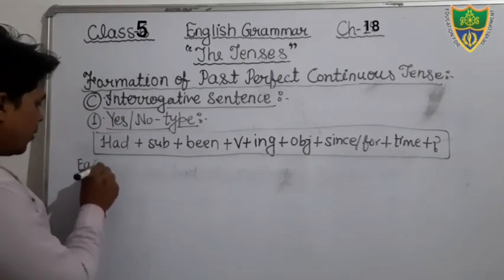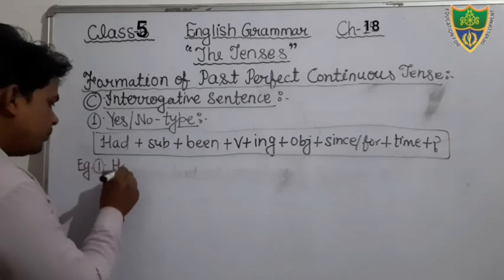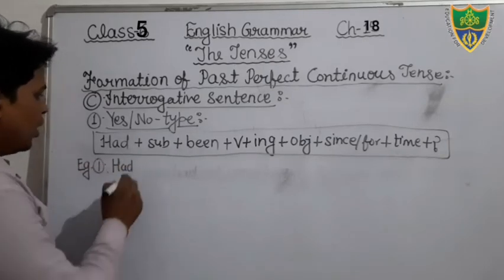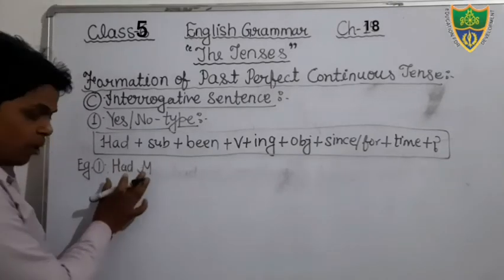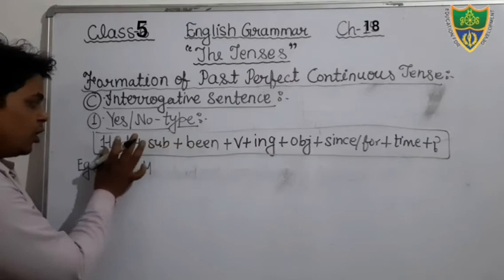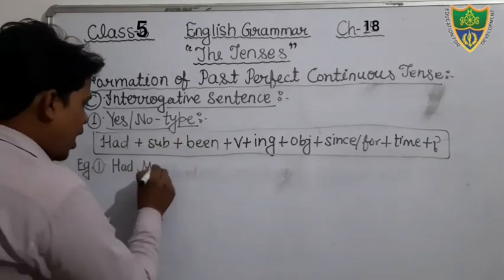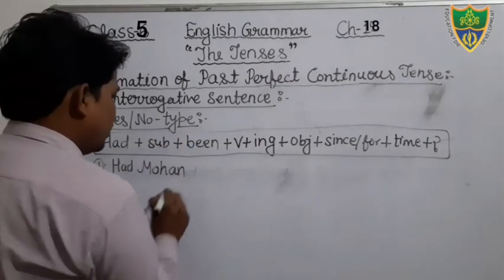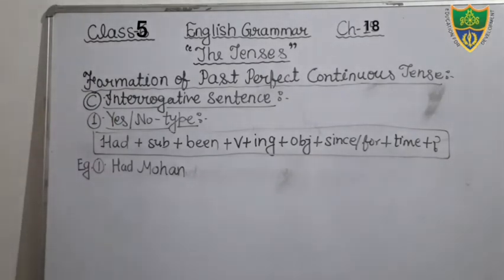Just see, first example we can see, had Mohan. Just see, had Mohan, just keep in your mind. Okay, we will use subject between the word had and been. Had Mohan. I think it is visual to you. Is it? It is visual to you. Yes.